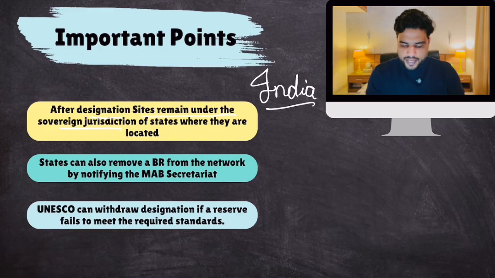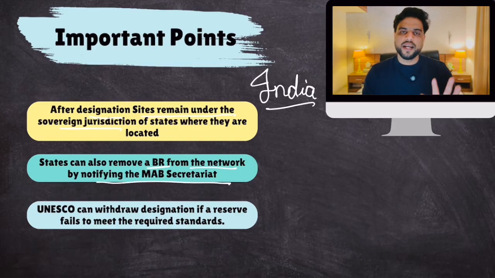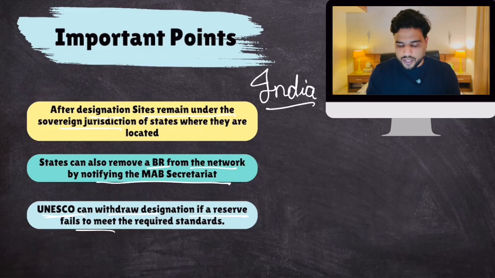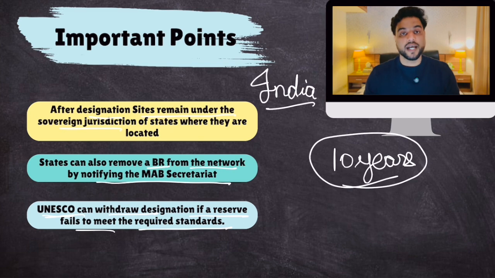Okay. States can also remove. So India can also remove a biosphere reserve from the network by notifying the MAB Secretariat. If India wants, India can remove a biosphere reserve or send a proposal. UNESCO can also withdraw designation if a reserve fails to meet the required standards. Okay, UNESCO can also say, this doesn't meet our standards, we are removing it. Plus, every 10 years, a recheck is done on whether a particular biosphere reserve is following the criteria properly or not. Clear? So this is all you need to know as far as the Man and Biosphere Program is concerned.